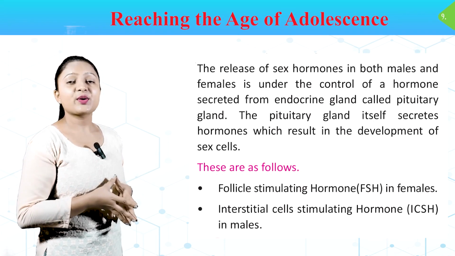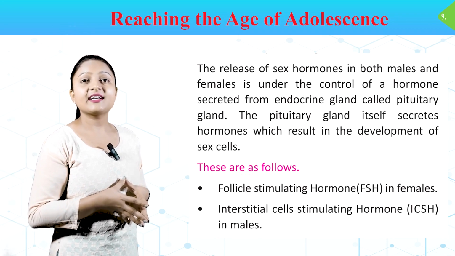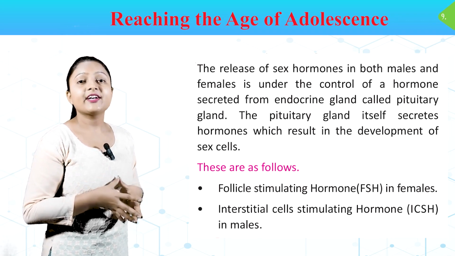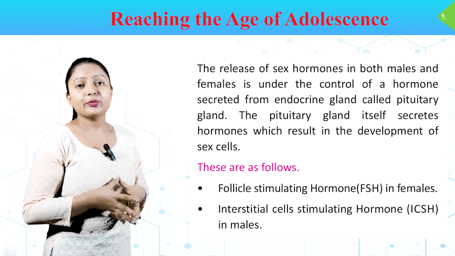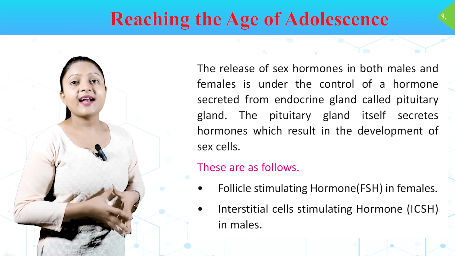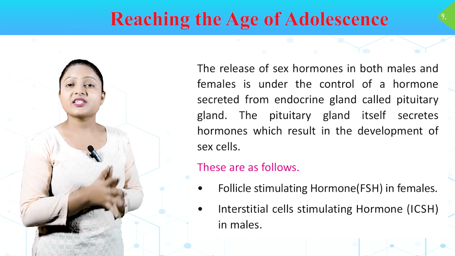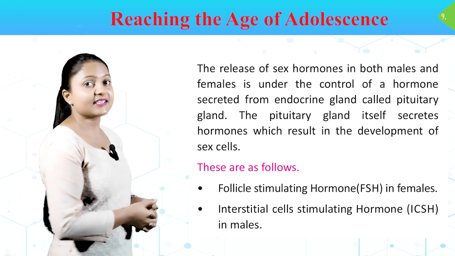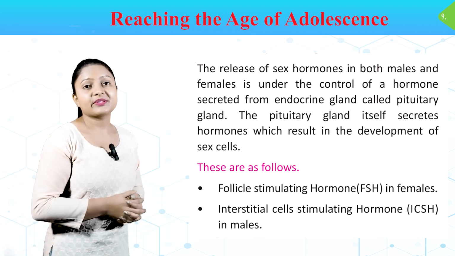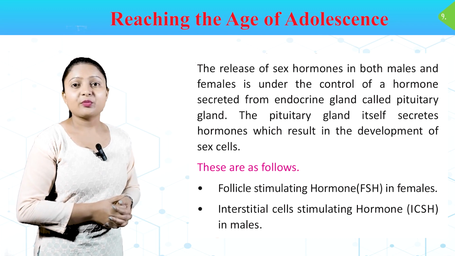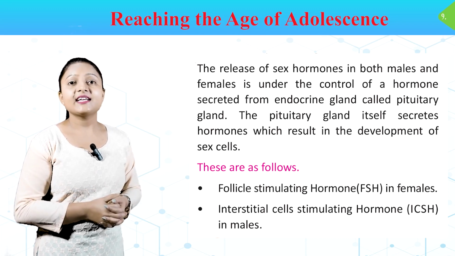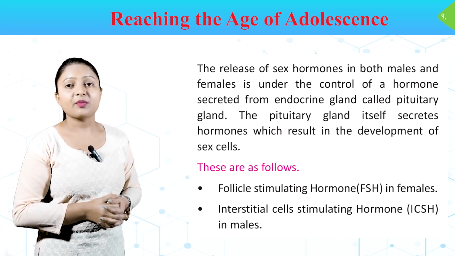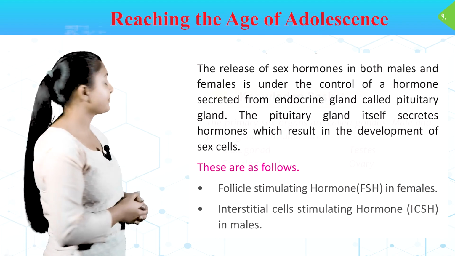The release of sex hormones in both males and females is under the control of hormones secreted from an endocrine gland called the pituitary gland. The pituitary gland itself secretes hormones which result in the development of sex cells. These are as follows: follicle stimulating hormone, FSH, in females, and interstitial cells stimulating hormone, ICSH, in males.